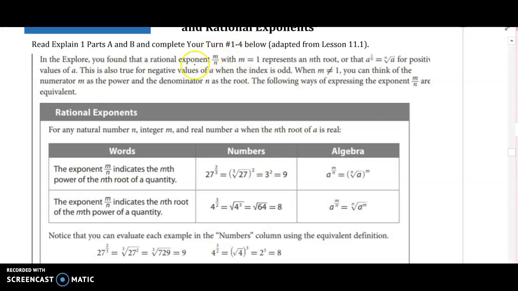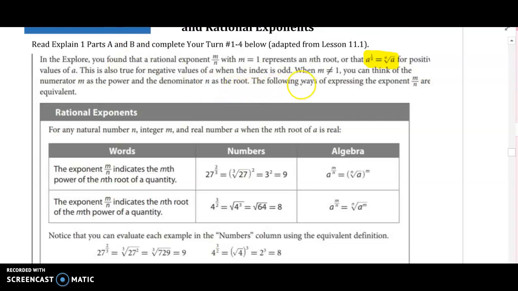So in that Explore, we found that the rational exponent m over n with m equals 1 represents an nth root, or that a to the 1 over n equals the nth root of a. That is a very important piece. So you should highlight that if you have a highlighter handy. If you don't have a highlighter handy, if you can grab one, you should, because that's a very important piece. This is true for a positive value of a, and it is also true for negative values of a when the index is odd.